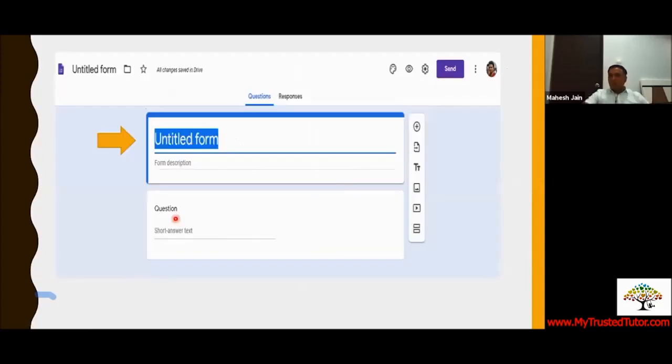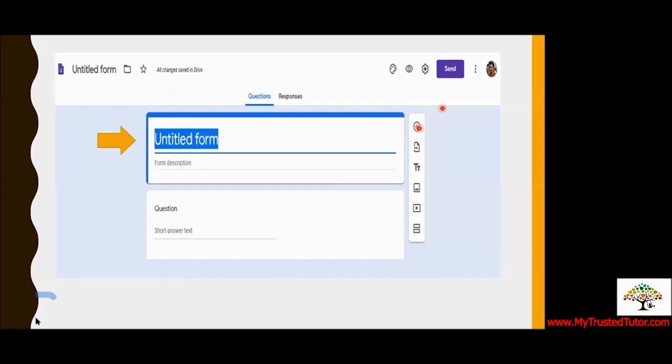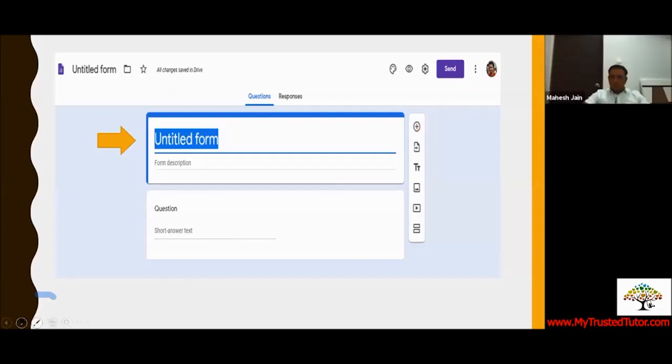Let's talk about how we can actually create the Google form. When you go on Google form, the first option available here is untitled form, which you need to erase and you start typing whatever you want to type. At the moment you start typing, you see on the right side there are various options available. So let's understand what these options are all about. This plus icon is for adding new questions.